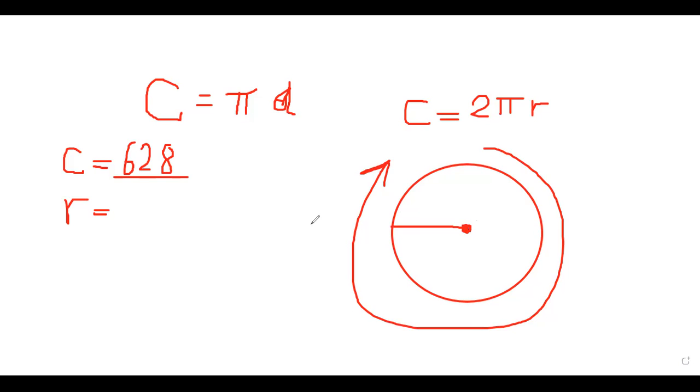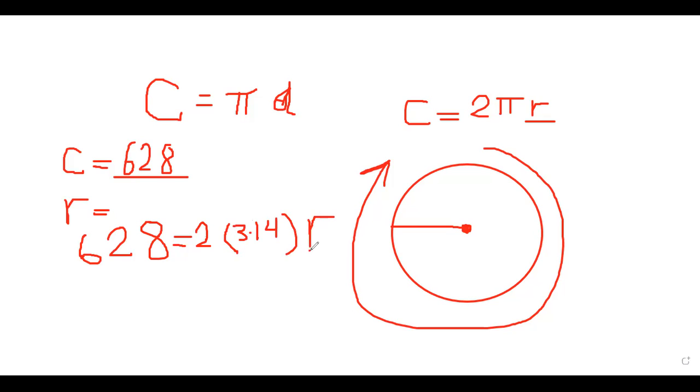So first we have to calculate the radius for this question. Already he gave us the circumference, then 628 equals, we are looking for r. Then we will use the second rule. It will be 2 times pi, where the value of pi is 3.14, times r.